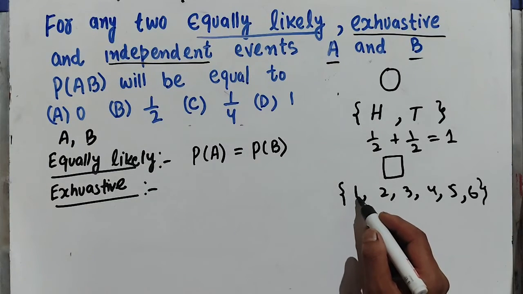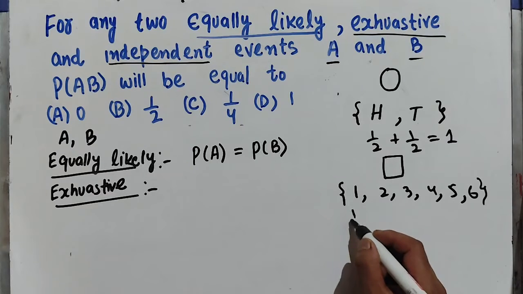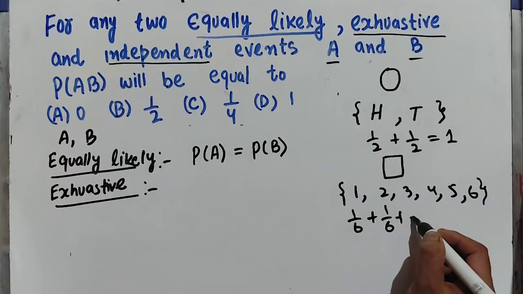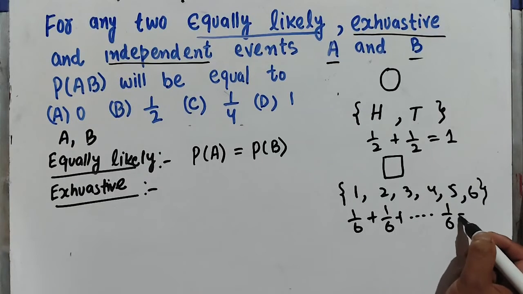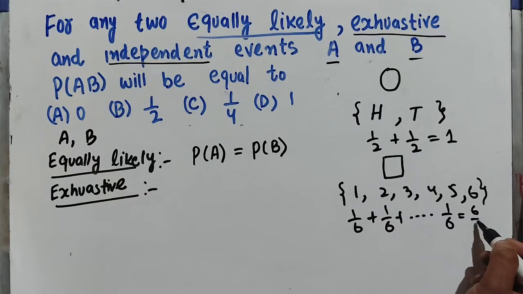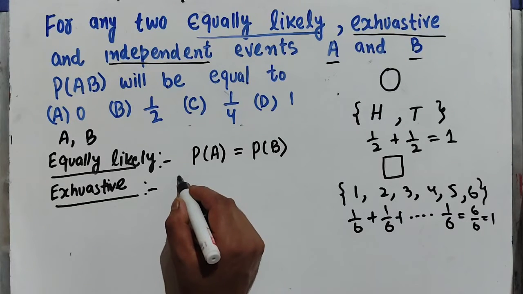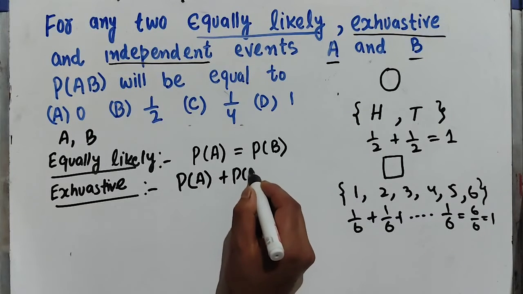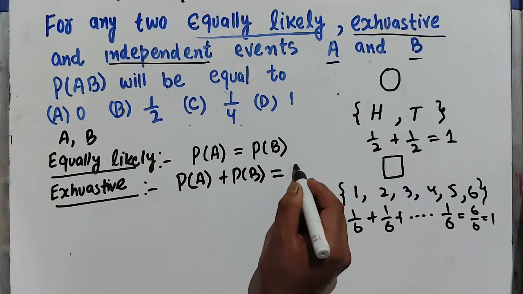That is, probability of getting 1 is 1 upon 6, probability of getting 2 is 1 upon 6, and so on. When we add them, we will get 6 upon 6, which is equal to 1. So the probability of a set of exhaustive events is always equal to 1. That means probability of A in this case plus probability of B will be equal to 1.